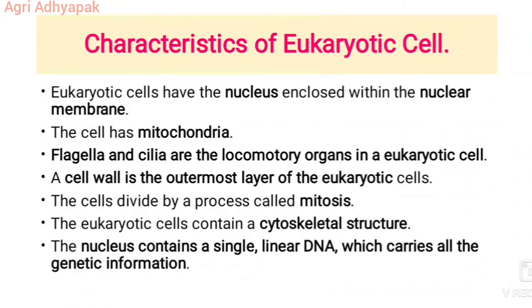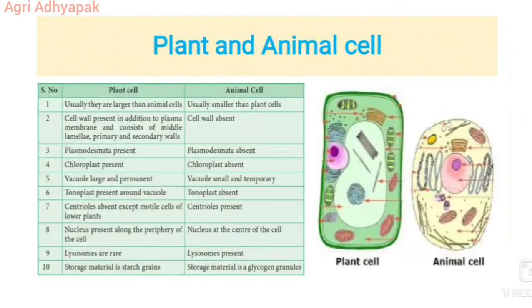Here we see what the differences are between plant cells and animal cells, which are present in eukaryotes. The shape of a plant cell is square or rectangular, while an animal cell is irregular or round in shape. Plant cells are usually larger than animal cells, and animal cells are smaller than plant cells.